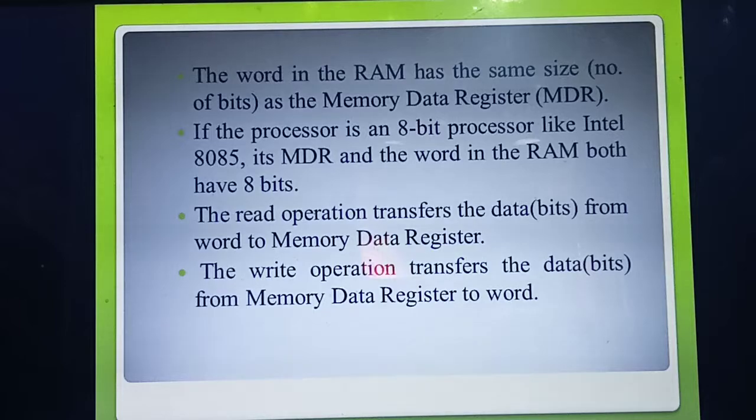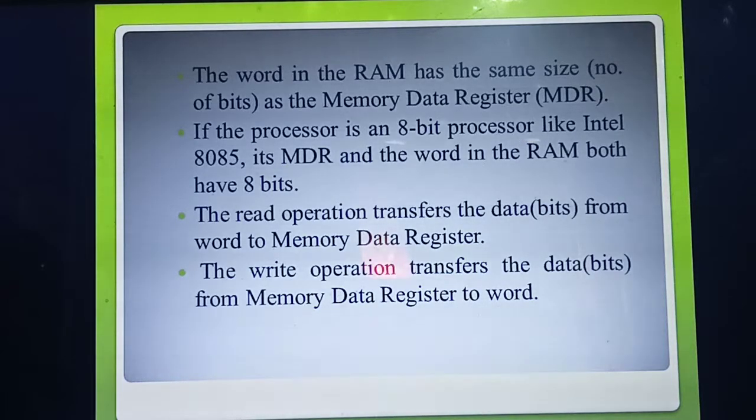Okay. Write operation is just the opposite. You have already read that information into the MDR. Now all the information is stored in where? MDR. Now you are going to write the information already stored in the MDR from the MDR to the word. So what's the use of write operation? It will transfer the data or bits from the MDR to the word.